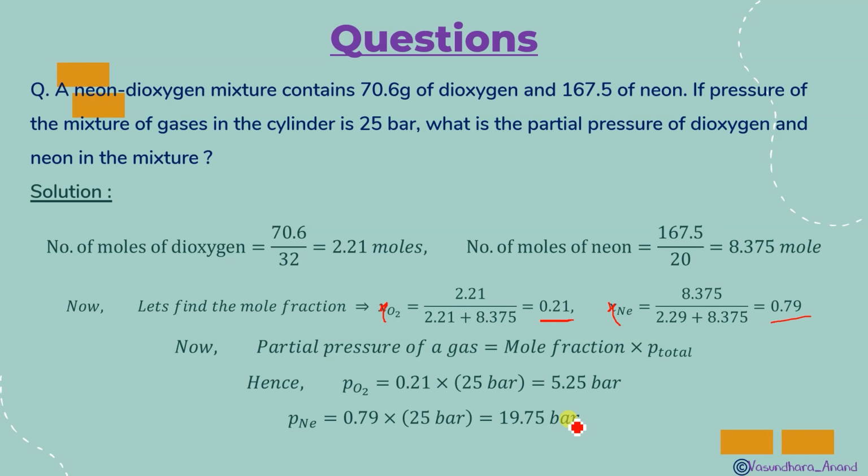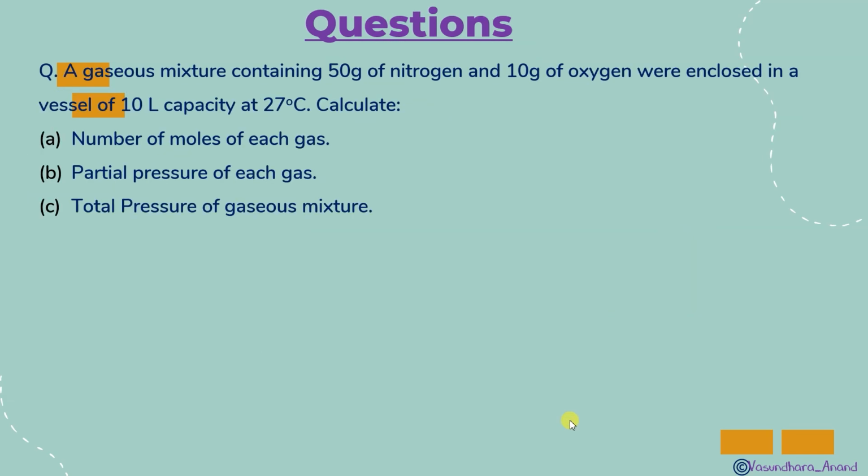Hope it is clear. To solve a numerical, the first thing you are supposed to do is to understand the question, what it is saying, what values are given and what we are to find. Then find the relation between what we have to find and what is given, and then automatically, spontaneously you will do that. Got it? Okay, another question is here.